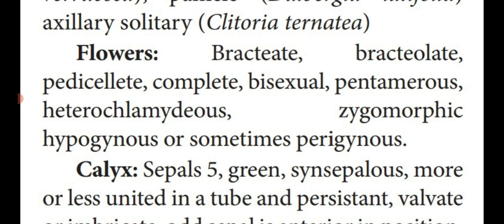That means the flower can be divided by only one median plane at the center into two equal parts. That is zygomorphic. Hypogynous. The ovary is located at the top and the other floral whorls are at the base. That type of flower is known as hypogynous flower.